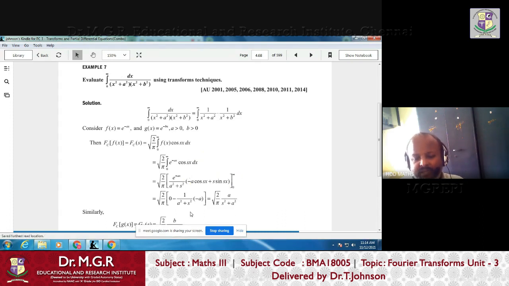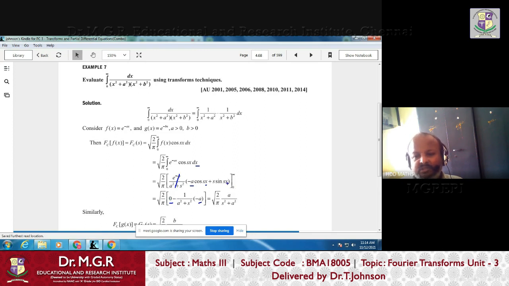When you put the limit, again same thing. When you substitute the upper limit, e power infinity becomes 0, so the upper limit gives 0. When you substitute the lower limit, x equals 0, remember x is equal to 0, cos 0 becomes 1. So this minus a comes here, minus a by a square plus s square there. Already the minus sign is outside there, that is upper limit minus lower limit.